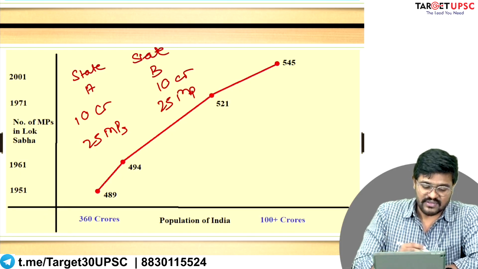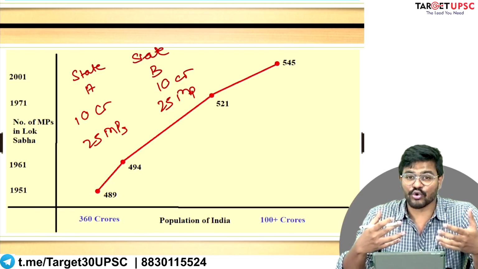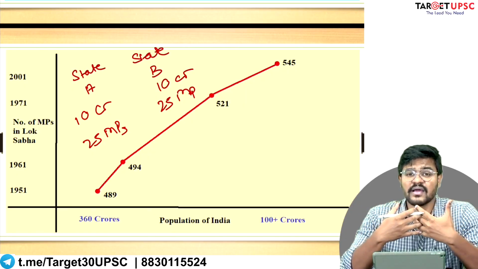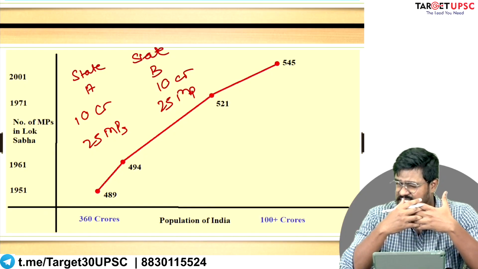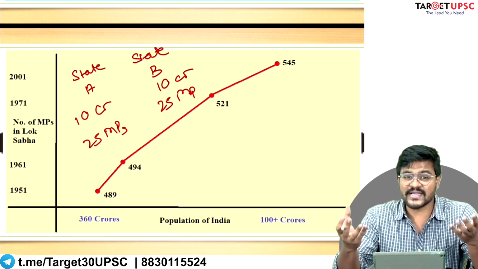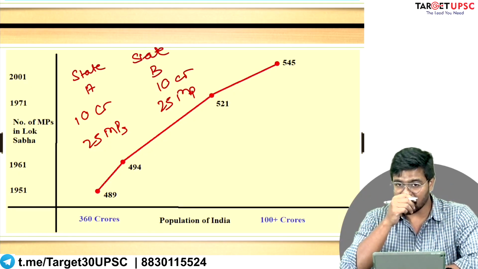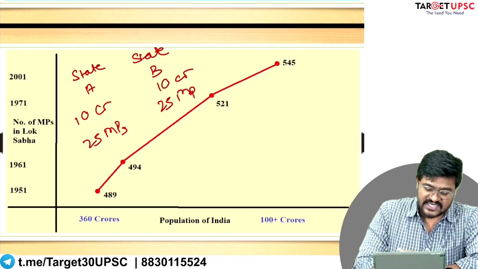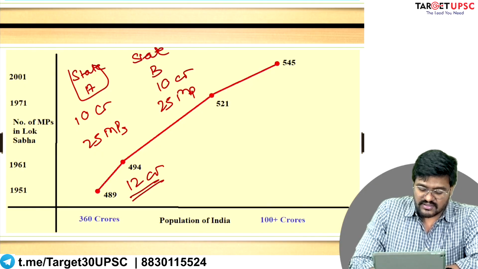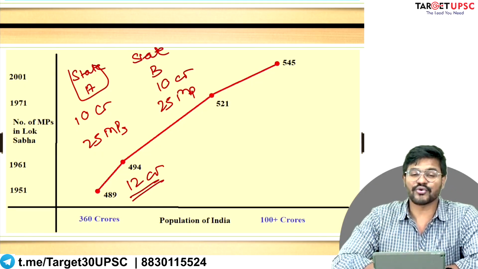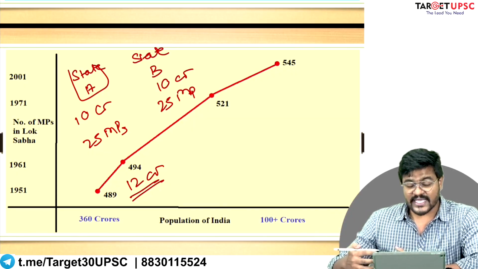Now what happened in the next 10 years? State A managed to control the population growth, because we are living in the middle of a demographic disaster. Our population is expanding, but we are not able to create so many opportunities for our people, right? So population control is a very important policy objective. State A managed to control the population to 12 crore, whereas state B did not control its population. In a way, it also incentivized its people to expand its population.